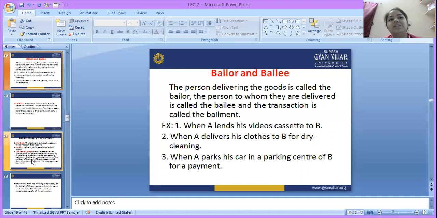So bailment is specifically related to goods, not to money.